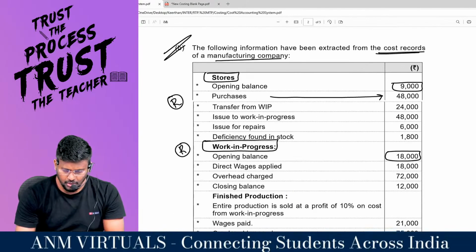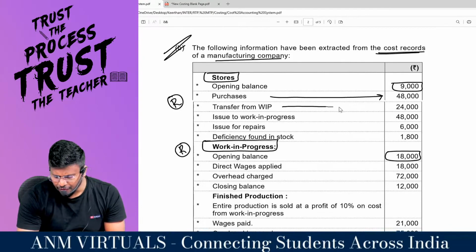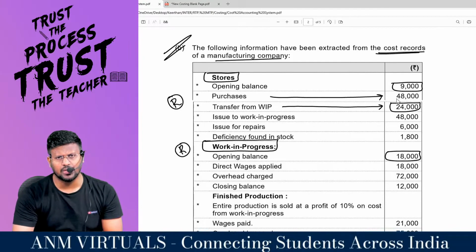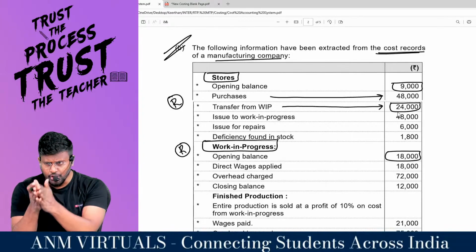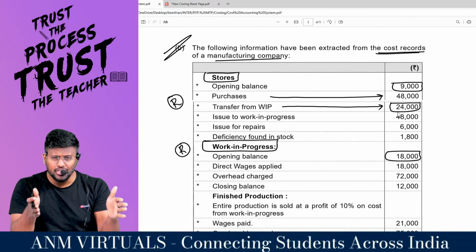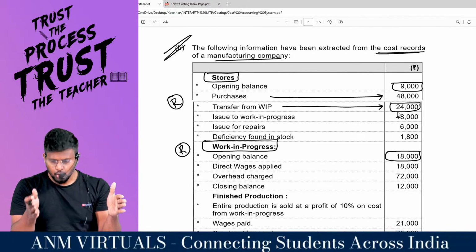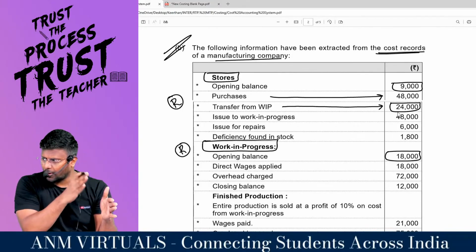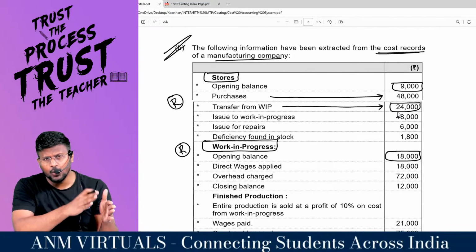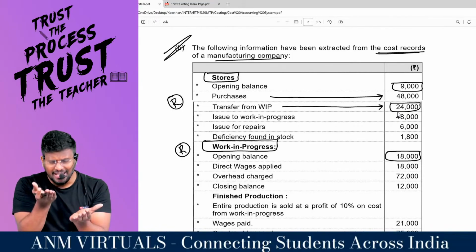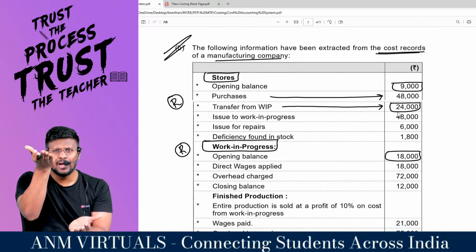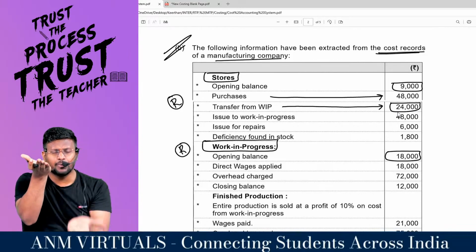This entry, super sir. Transfer from WIP 24,000. That means for what purpose you are purchasing the raw material? To issue to the production. Production represents WIP. So you have excess issued to the production. Now from the WIP they are returning to the stores. Raw material in the stores increases and raw material in the WIP decreases.